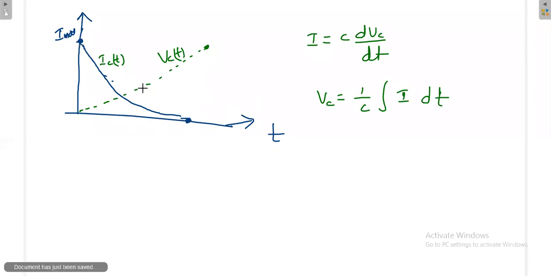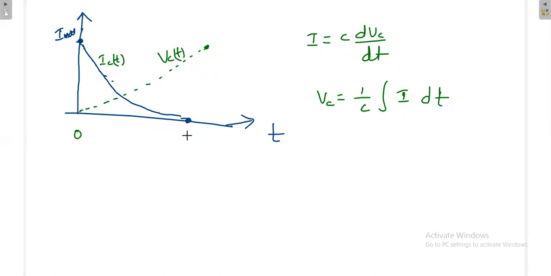Again, here the shape of the waveform may be different, but I'm just telling its nature. The current will decrease as the time progresses. The current will be maximum at the beginning. It will decrease as the time progresses, but the voltage will be 0 at the beginning, and it will increase as the time progresses. That is the idea. Again, how it is exactly related, we will see with respect to some problems.